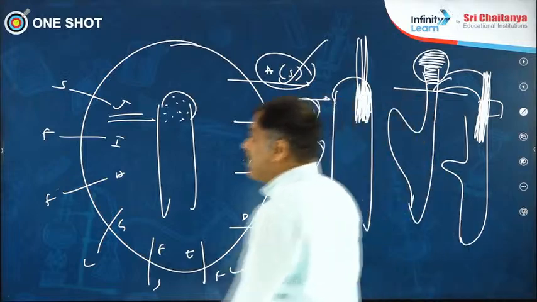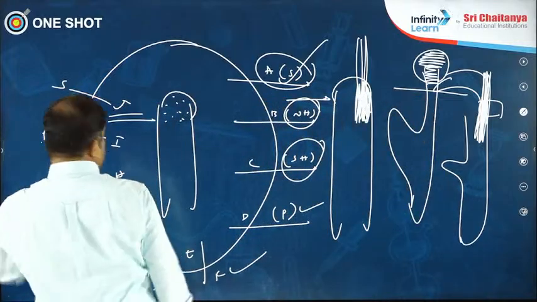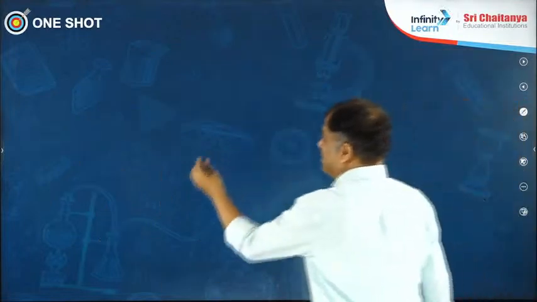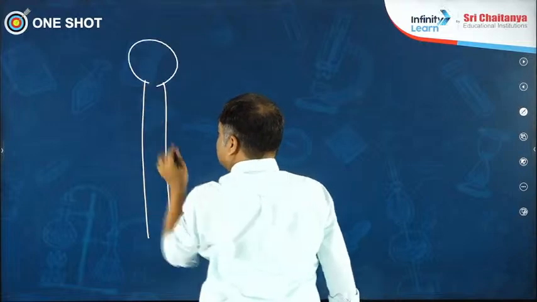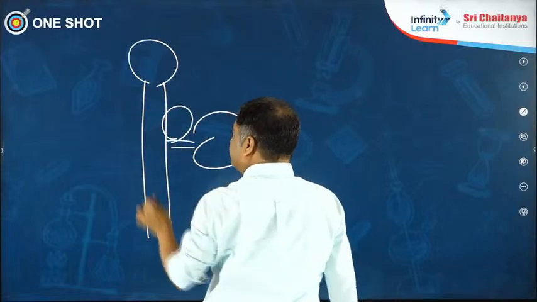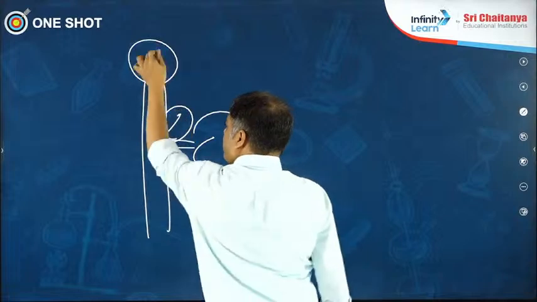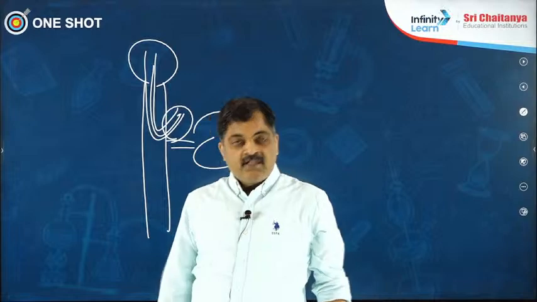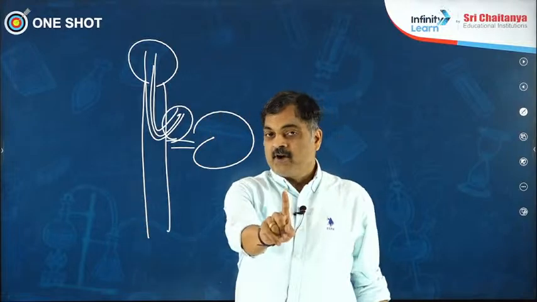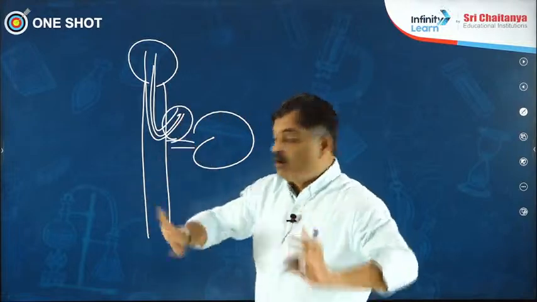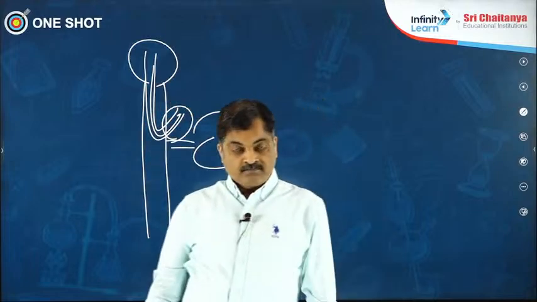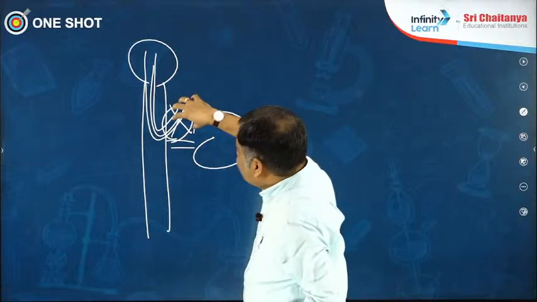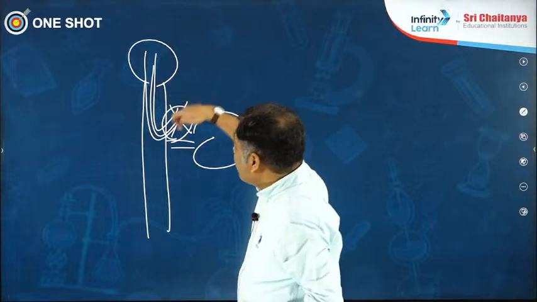Some of you got it out, how auxins induce apical dominance. I don't have much time, children, to discuss this. But I'll try to talk about how it induces apical dominance. This is the terminal bud and this is the axillary bud. More amount of auxins are transported from terminal bud to axillary bud. Then you may ask me, axillary bud should grow. That's the point. Axillary bud will not grow when auxin concentration is more. I'll tell you the reasons later. Axillary bud ceases to grow when there are more auxins.